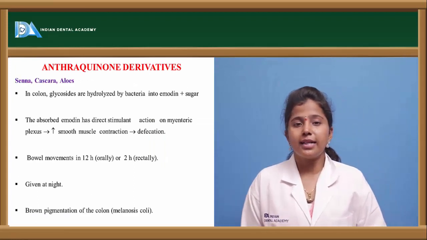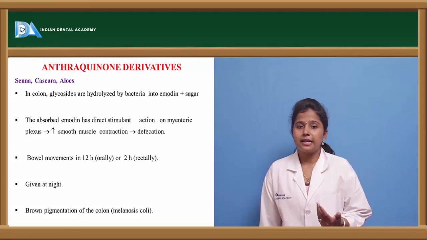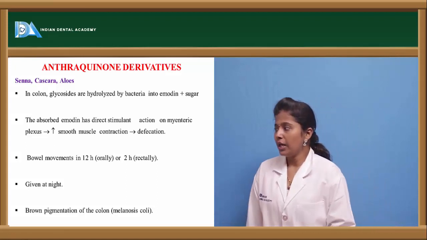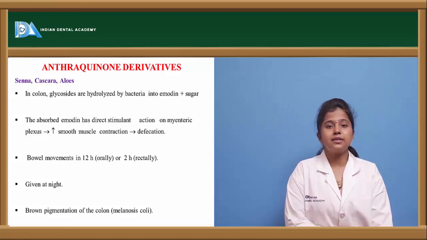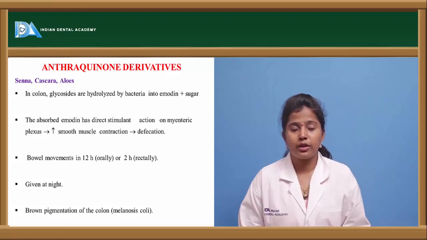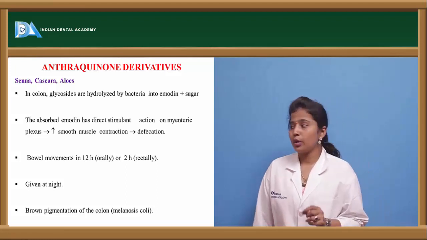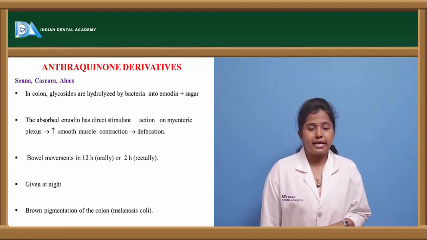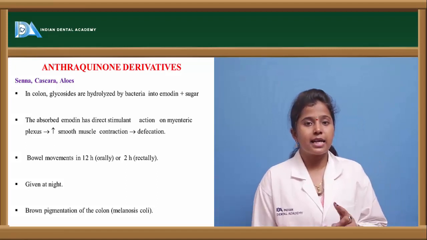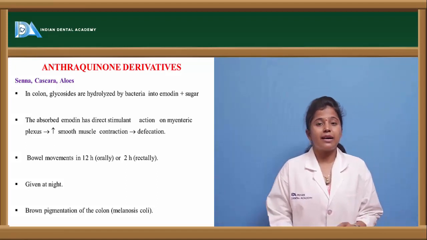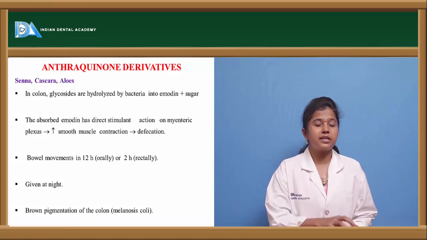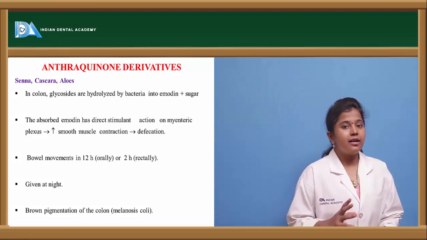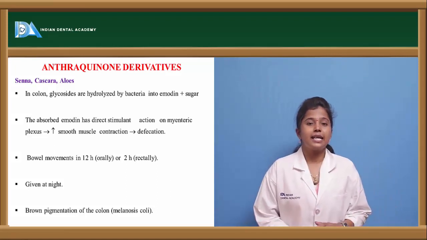Anthraquinone derivatives. The natural compounds which come under these anthraquinone derivatives are senna, aloe as well as cascara. These are plant derivatives which come under the category of anthraquinone derivatives because they contain anthraquinone glycosides. For example, senna has anthraquinone glycosides which have purgative effect. Because of the glycosidal presence only, it can show purgative effect. These glycosides are extracted by various extraction procedures and they are marketed.